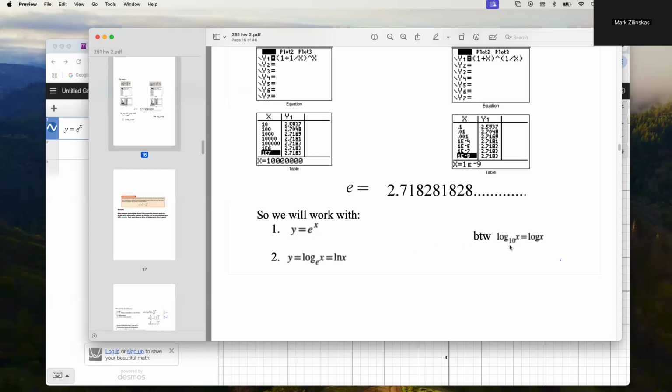Same thing over here. We use 10 raised to the x so often in science and in our numbering system, so we call these common logarithms. If you don't see a base for your log notation, I know we're not talking about logs right now, but I'm trying to tie it together with the function y equals e to the x. We also just write log x, but really it's implying a base 10.